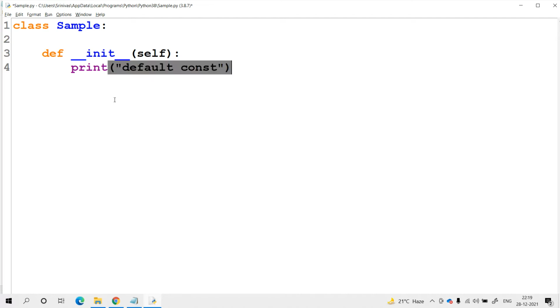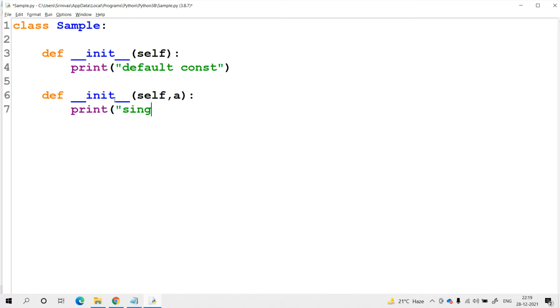Within the same program, let me take one more constructor. Along with the self keyword, let me provide one explicit parameter, a simple variable a, and print the message: single param constructor.